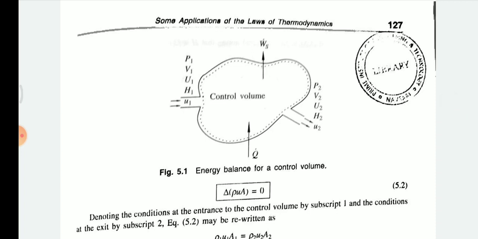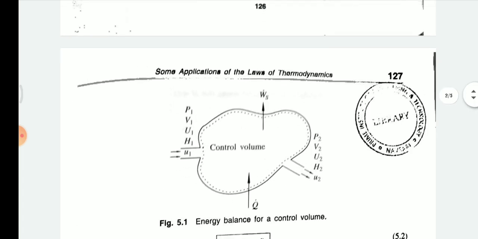The final outlet pressure is P2, outlet volume V2, internal energy U2, enthalpy H2, and velocity U2.